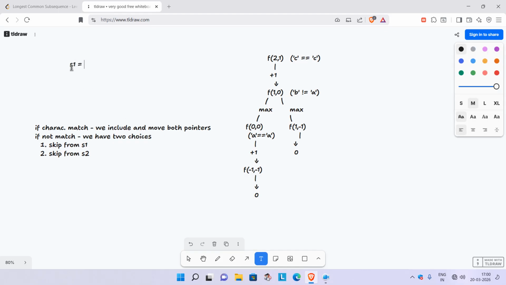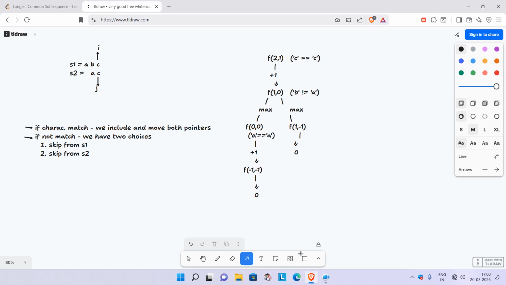This is S1, which is A, B, C, and S2 is A and C. Here is i, and this is j. We move these pointers according to the situation: we see two scenarios, whether the characters match or do not match. Accordingly we have the choices.